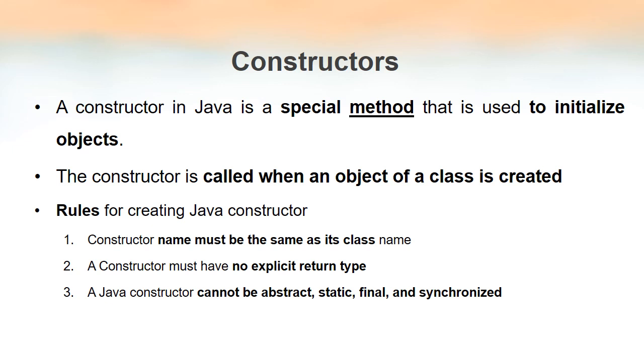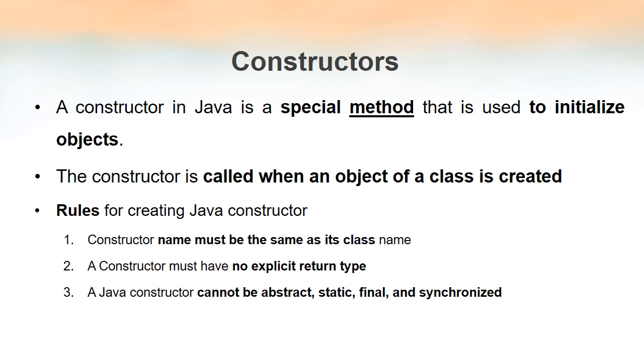First of all, about its name: the name of a constructor is the same as that of its class name. So we don't have to worry about what to name it, or search for different names to assign to a constructor. A constructor means a method having the same name as that of the class. That's the first rule.